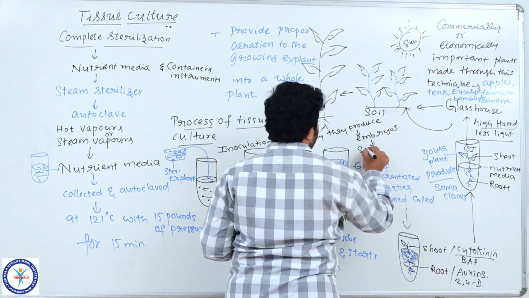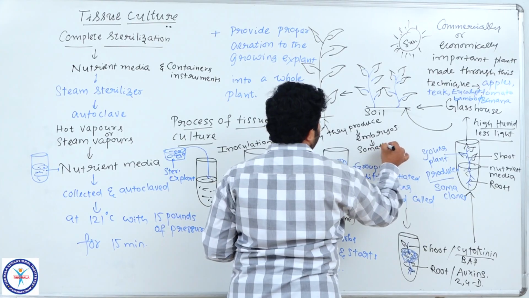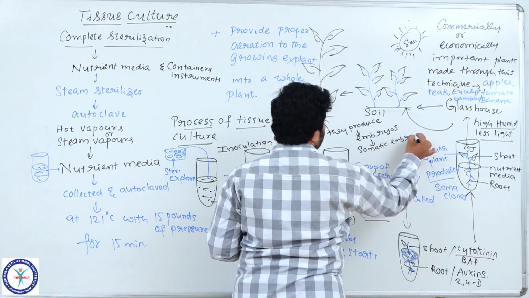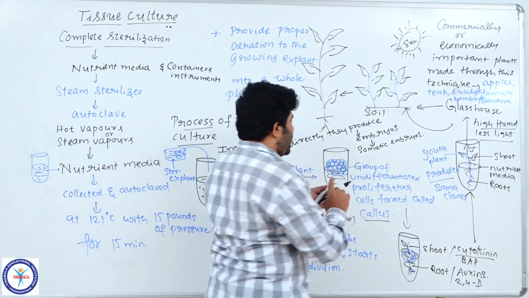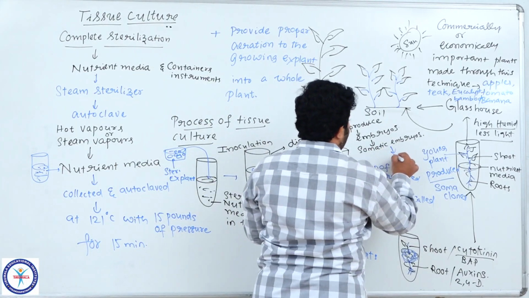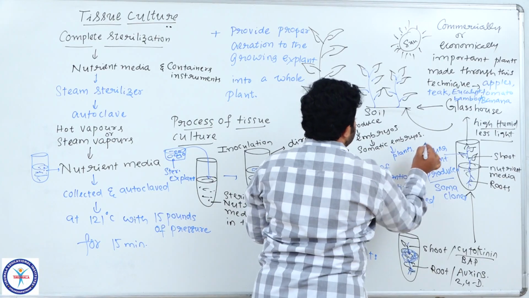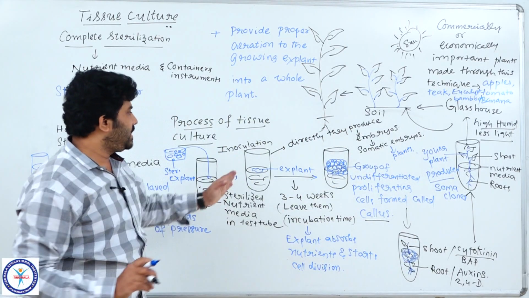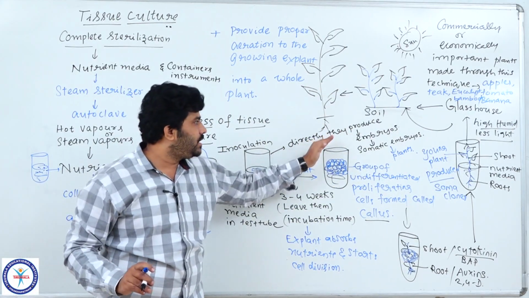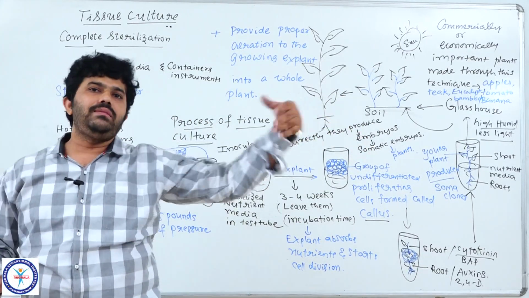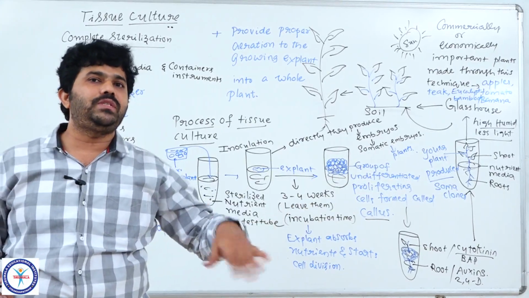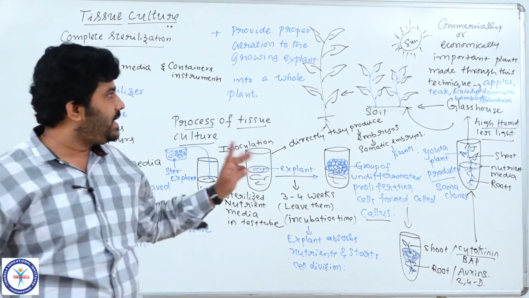These are called somatic embryos. From the somatic embryos also we are directly producing so many plants. So it is a bypassing method. We can also separate these embryos and grow them in separate nutrient media. Then from all the embryos also we are producing a large number of plants which are identical to the parent plant.